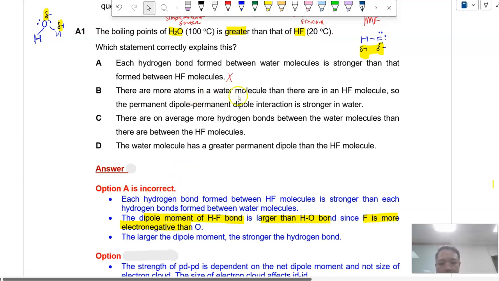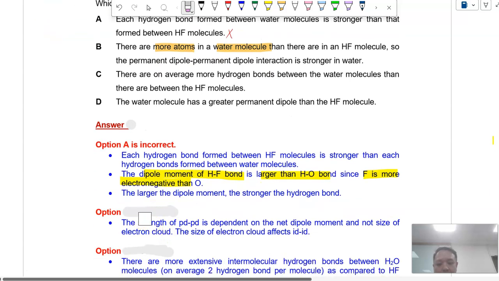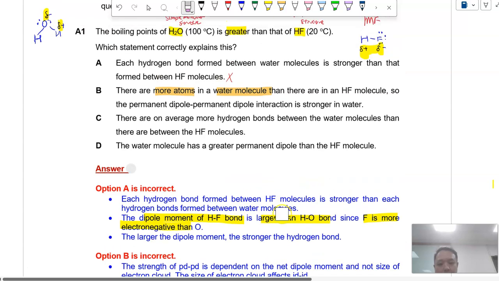Okay, there are more atoms in the water molecule than there are in HF molecule, so the permanent dipole is stronger in water. If you look at this statement, yes, more atoms in the water molecule, that's correct. But if you look at more atoms, what does it affect? Does it affect PD? It doesn't, because when we look at atoms, electron cloud size, we are looking at it affecting ID, not PD. Alright?